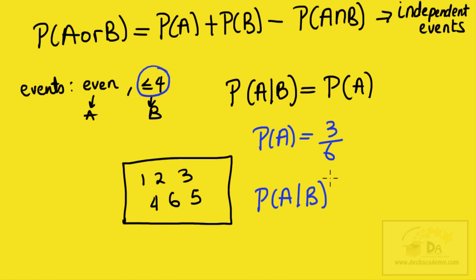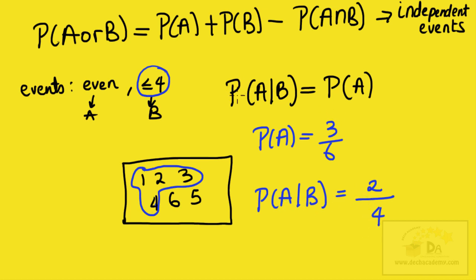Given that the number obtained is less than or equal to 4 means that we only have 1, 2, 3, and 4 as possible outcomes. So given that event B has occurred, these are now the total number of outcomes. We only have 4 possible outcomes. What are the number of ways of getting even numbers? Well, there are only 2 even numbers. So the probability of event A given that event B has occurred is equal to 2 over 4.